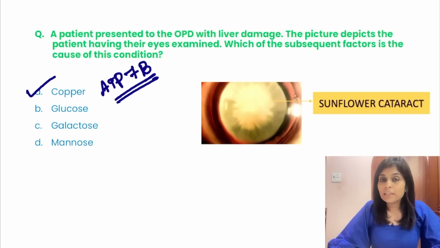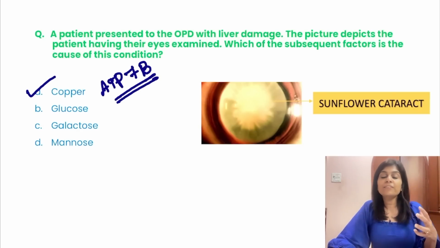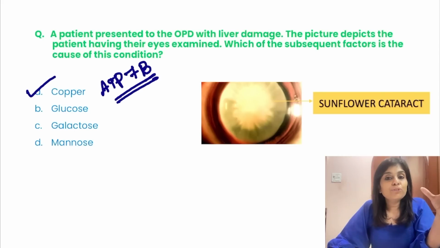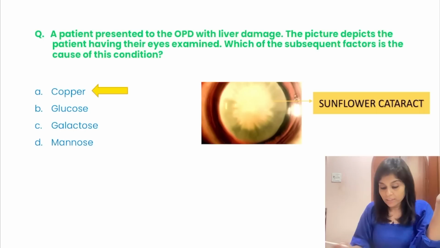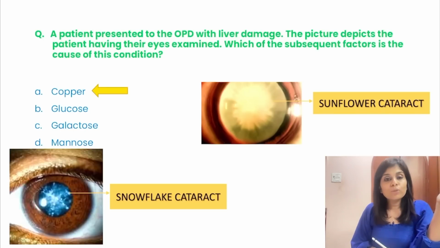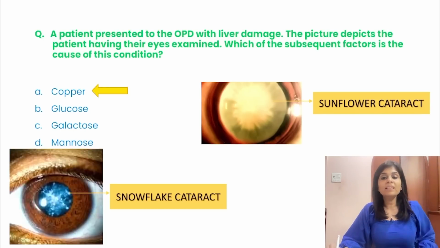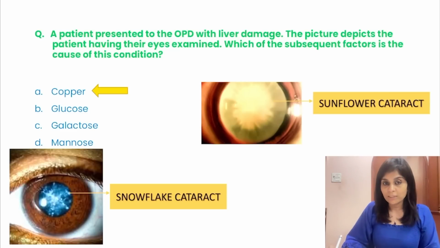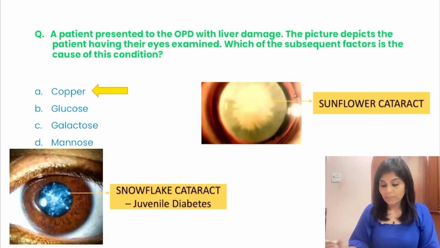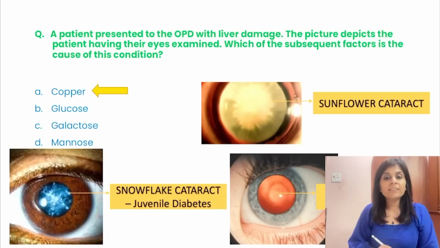But at the same time, you should also recollect all the facts that you know about shaped cataracts. One other shape that you should remember is snowflake cataract, which is observed in juvenile diabetes. Don't you see that it looks like a snowflake? This is a feature of juvenile diabetes caused by sorbitol accumulation. And then have you heard of oil drop cataract? Yeah, oil drop cataract is a feature of galactosemia.